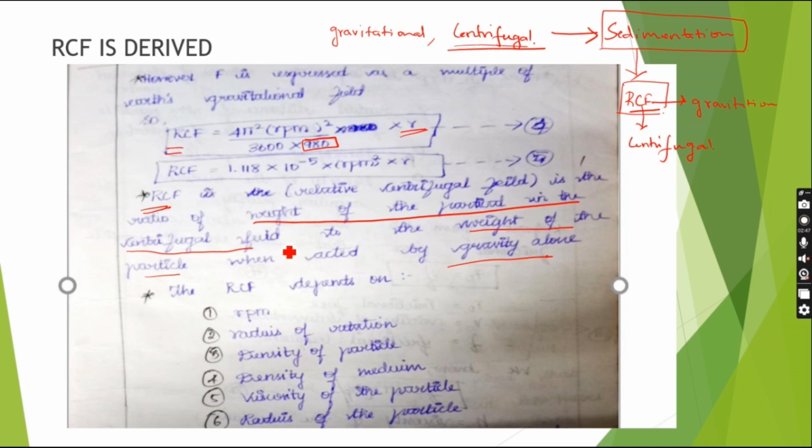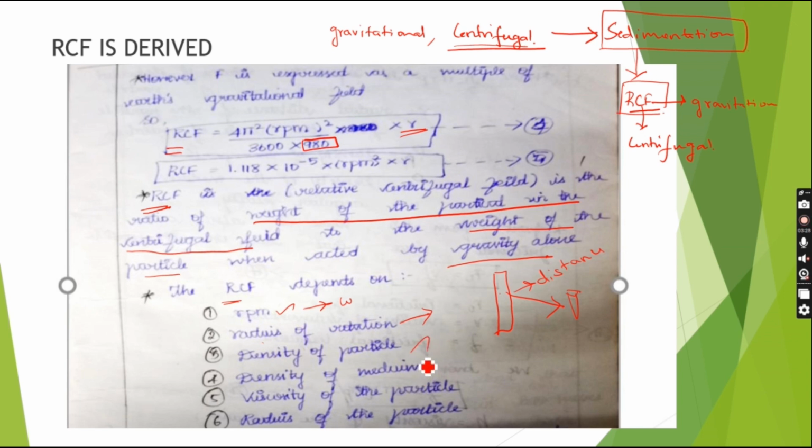These both together are known as RCF, which is important for sedimentation. In general, the RCF depends on RPM, which is revolutions per minute, depicted by omega, the angular velocity. Then the radius of rotation: the rotor sits on a central axis, and from the central axis to the test tube there is a certain distance or radius. This distance is the radius of rotation.